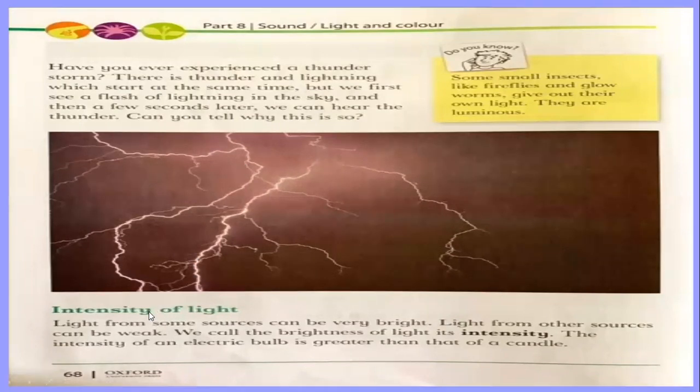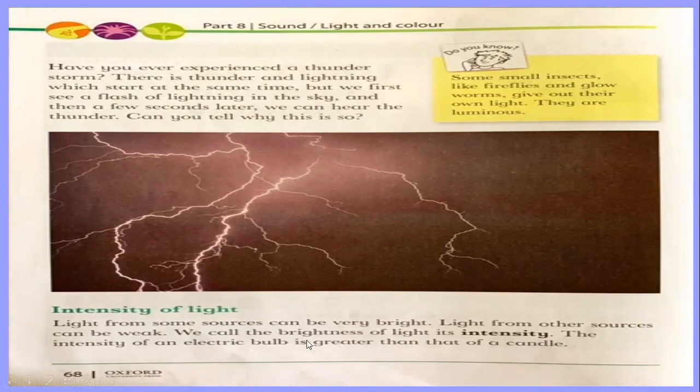Now we are going to read about the intensity of light. Let's see what intensity is. Light from some sources can be very bright. For example, the sun's light is very, very bright. Light from other sources can be weak. We call the brightness of light its intensity.